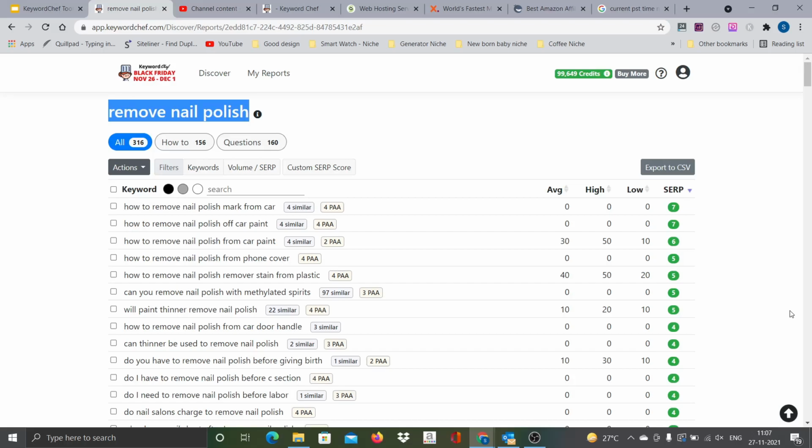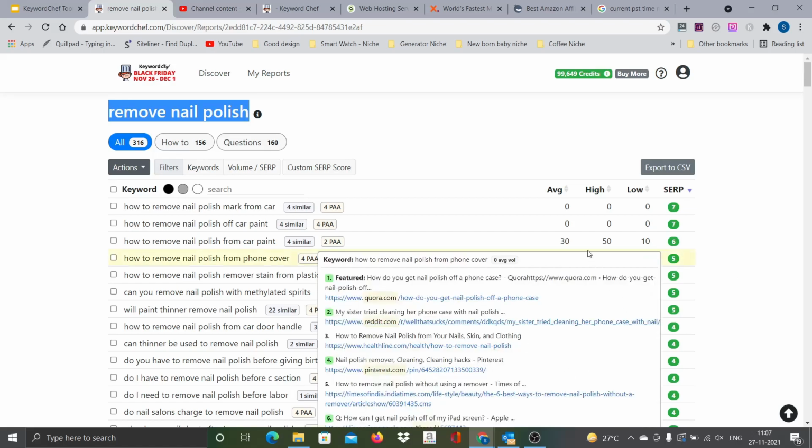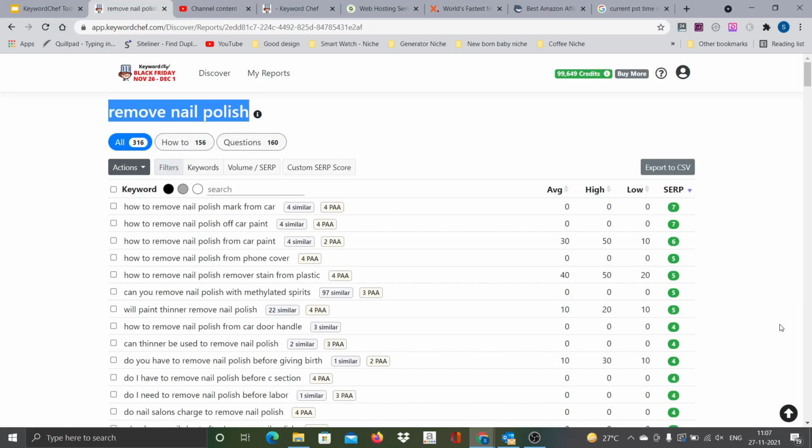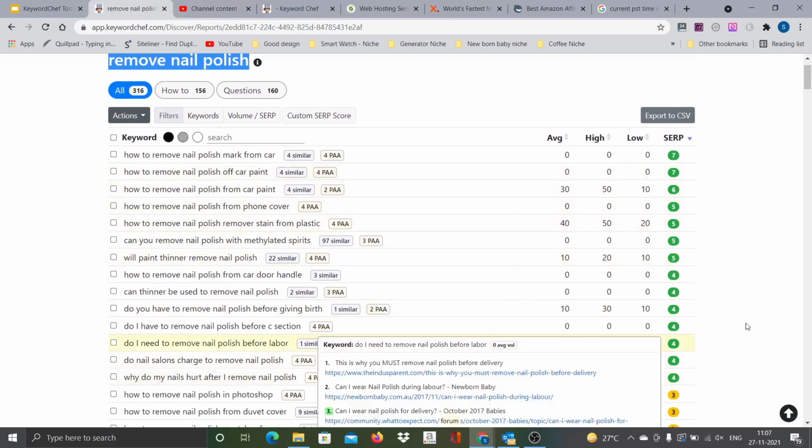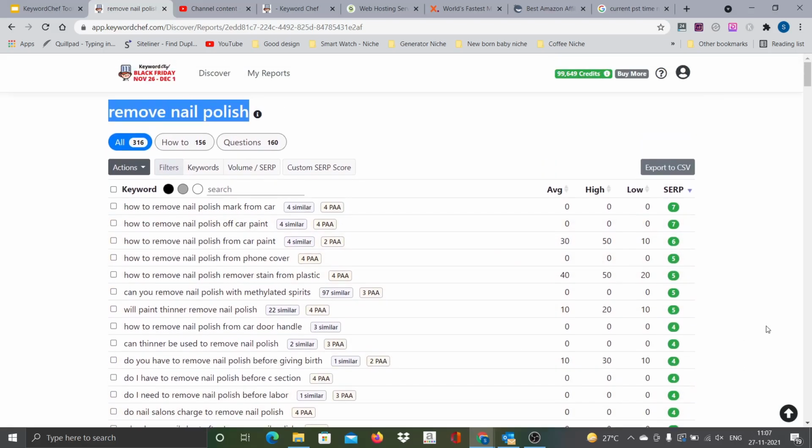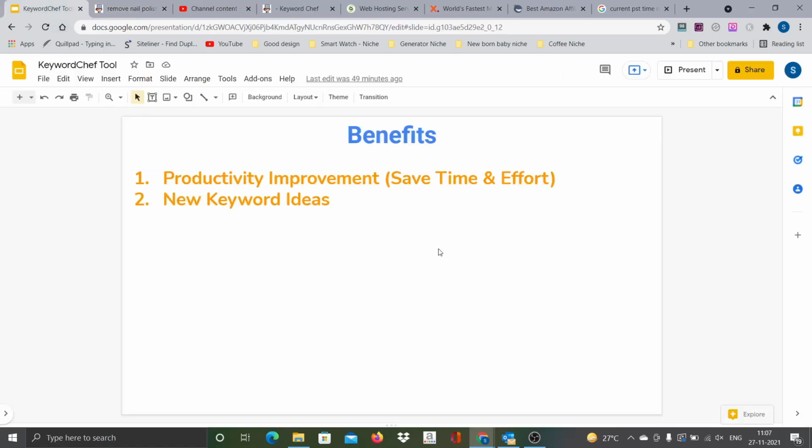And also every tool is different, so some other tools may be missing some of these 0 search volume keywords and all that. So this particular tool actually taps all those low competition keywords irrespective of the volume and all that. That's basically another very important benefit that I found using this particular tool. So it also provides you new keyword ideas. The next one is search options.